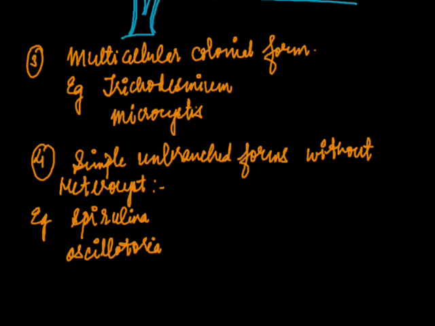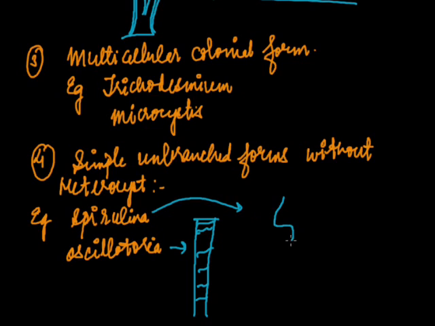Let's see their diagrams and how they look. Oscillatoria looks like this, this type of structure, and it has lines on it. And let's see the Spirulina. It has a spiral shape as the name suggests. It's like this. This is the Spirulina.